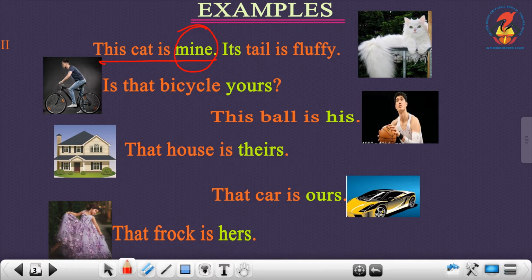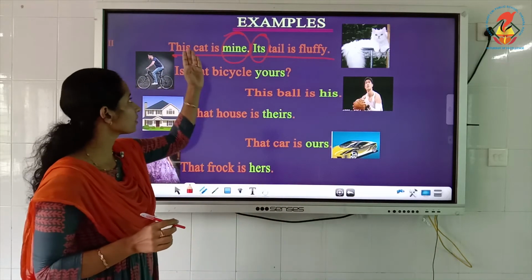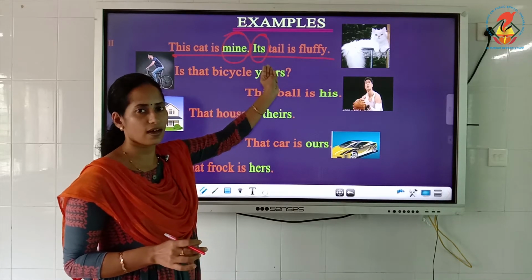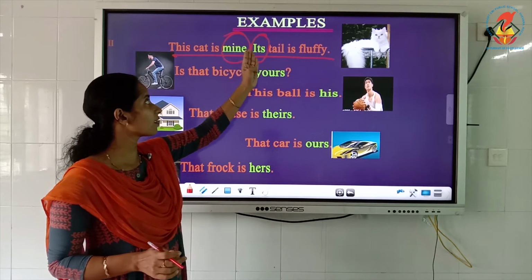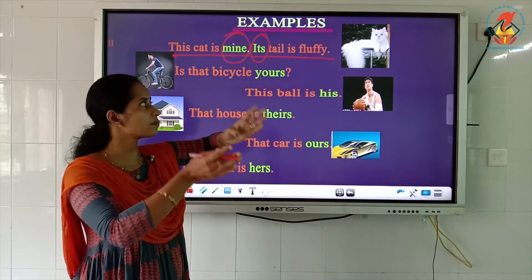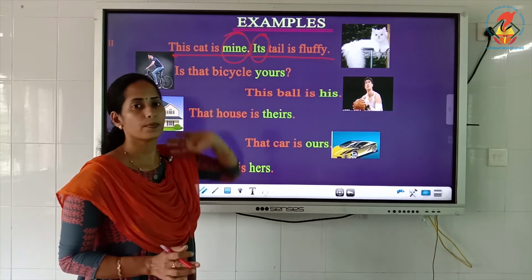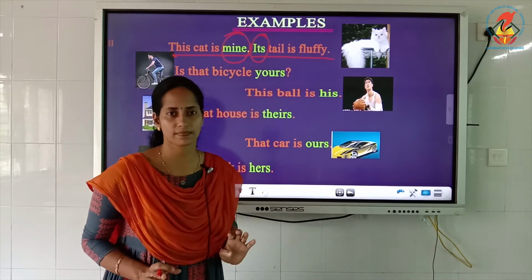The cat's tail is fluffy, isn't it? So its tail is fluffy. Here which word shows ownership? Its. Instead of using the cat, it has taken the place of the noun. Its tail is fluffy. Instead of using the noun, we have replaced the noun with a pronoun. It is never used before a noun. It is replaced by a pronoun which shows ownership. Am I clear?